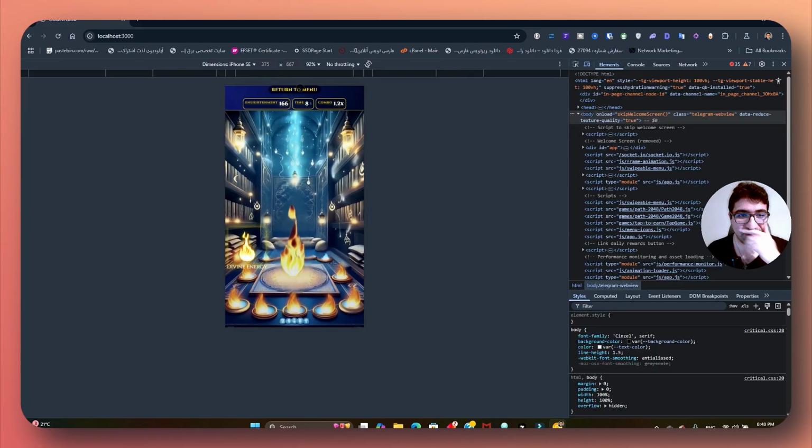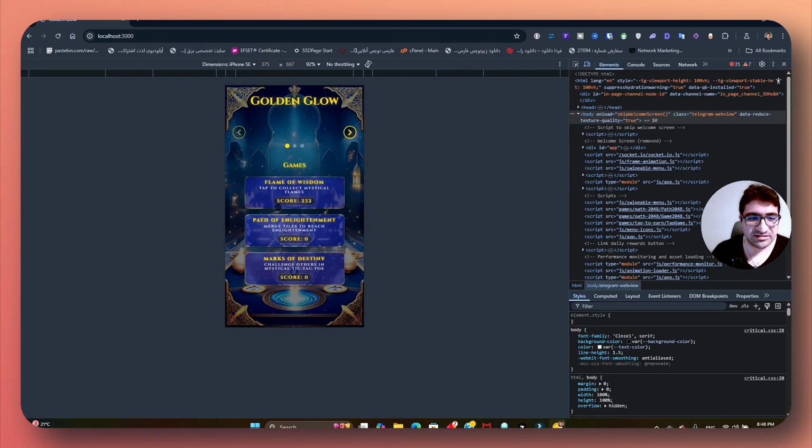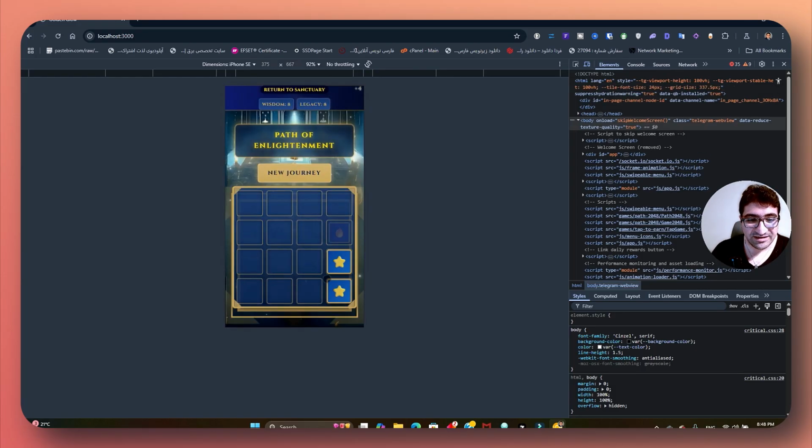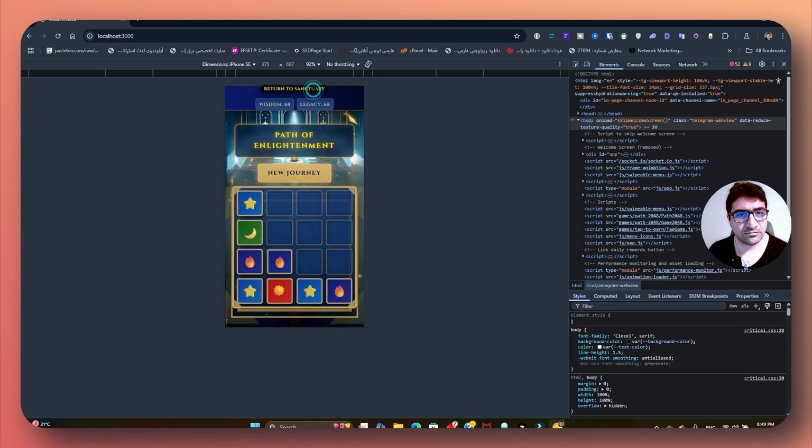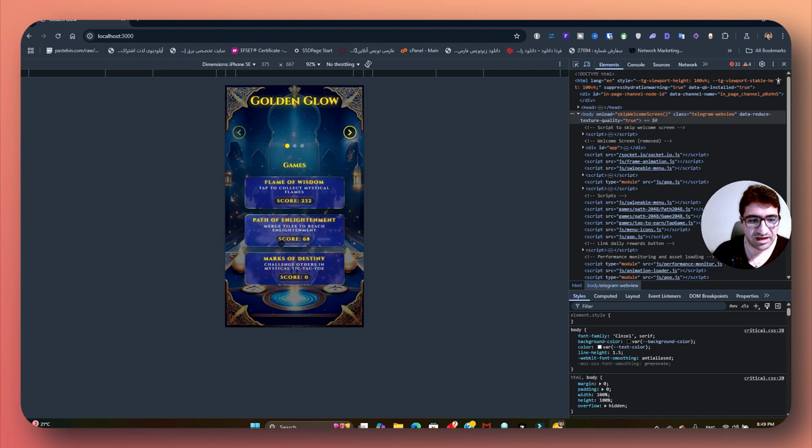Let's go to the menu. This is the top score you're going to get, which right now is 232. Let's go to Path of Enlightenment, and this is how it looks. This is a 2048 game, I think that's what it's called, and this is going to happen in Telegram when you're using it on your smartphone. So let's just come out. Okay, as you see, we get our 68 score.